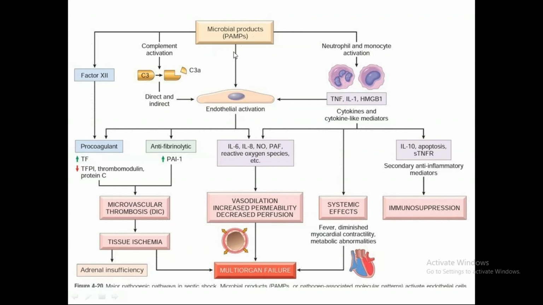Okay? So this was the whole table which I took from Robbins, and we'll quickly see क्या था ये. So we started with microbial products called PAMPs. Okay? Pathogen associated molecular patterns. This activates the innate immunity by interacting with its receptors. Receptors कौन से होते हैं? Toll-like receptors. So this will activate the neutrophils and monocytes. This will release cytokines like tumor necrosis factor, IL-1 and interferon gamma. ठीक है? This will also activate the complement system. ठीक है? Both of them will cause endothelial activation. Cytokines are very naughty.